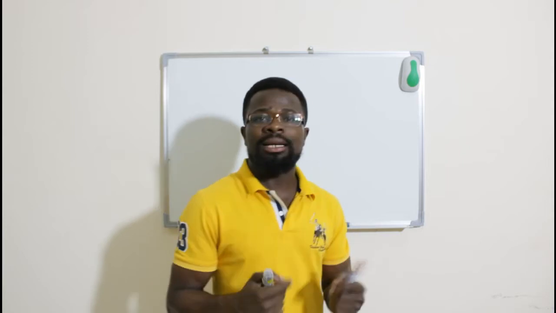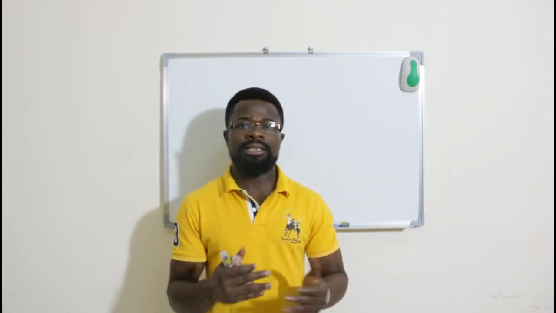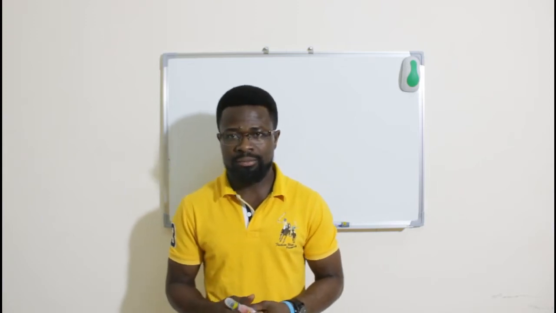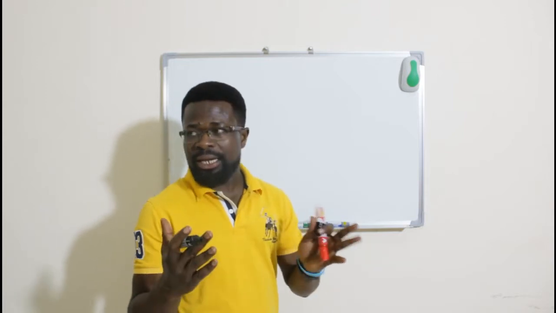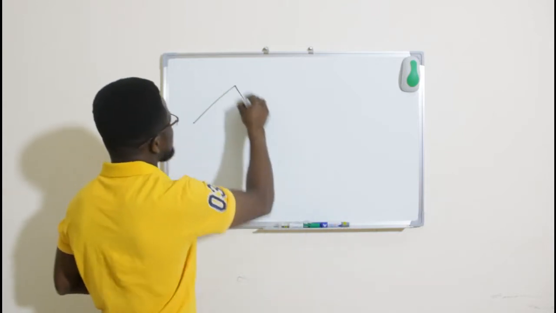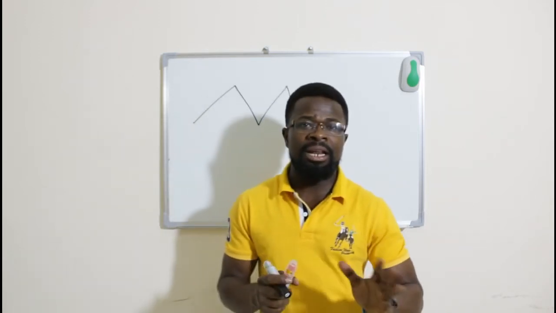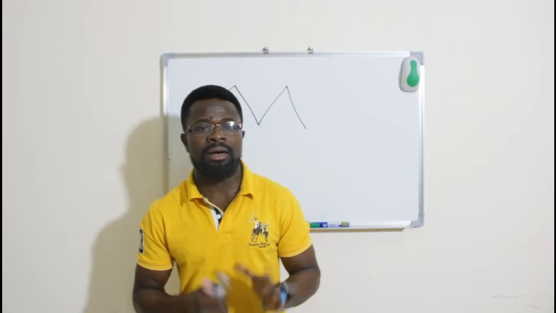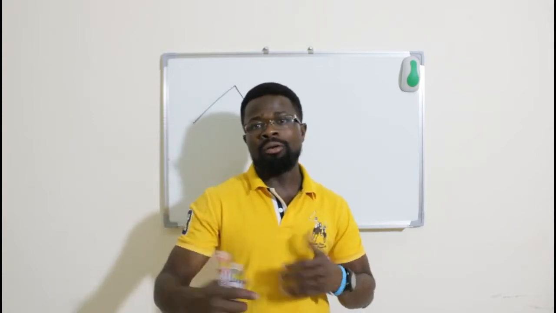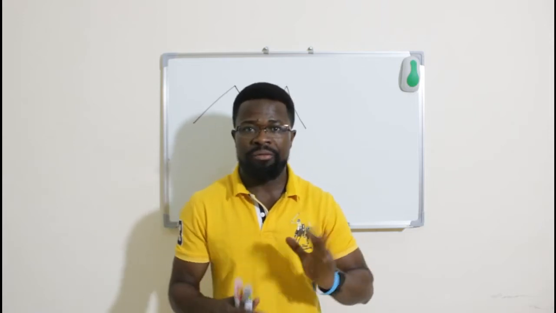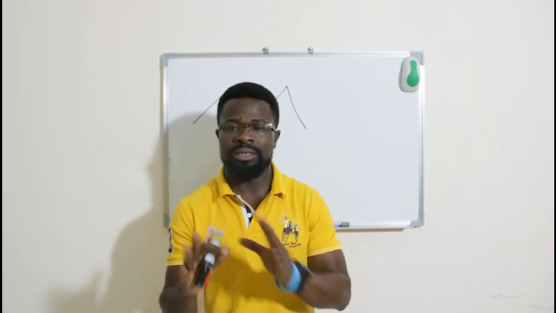Okay, let's look at examples of alkanes and how to make use of the rules in determining the names of the alkanes. Let's take, for example, a structure that looks like this. I know this is not familiar to some of you in countries like West Africa and South Africa, but if you move on to first year in the university, you'll be familiar with this kind of structure, and I'm going to take you through this structure for you to understand.